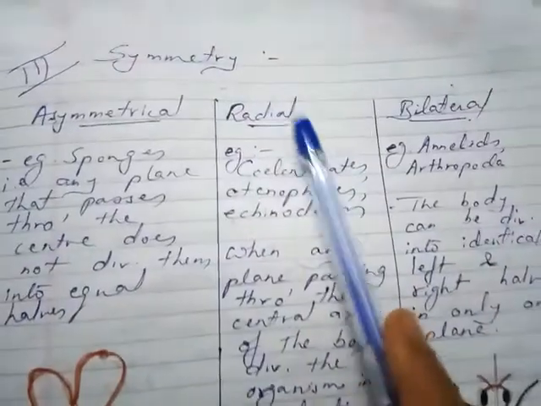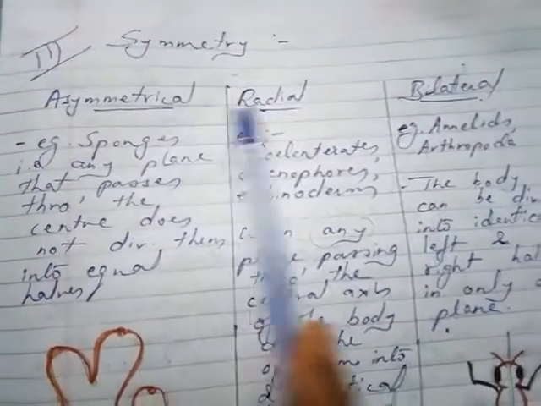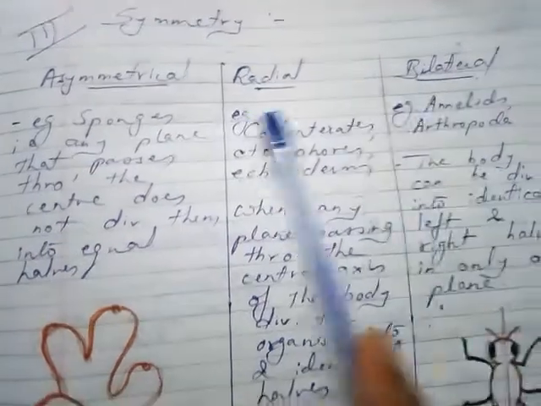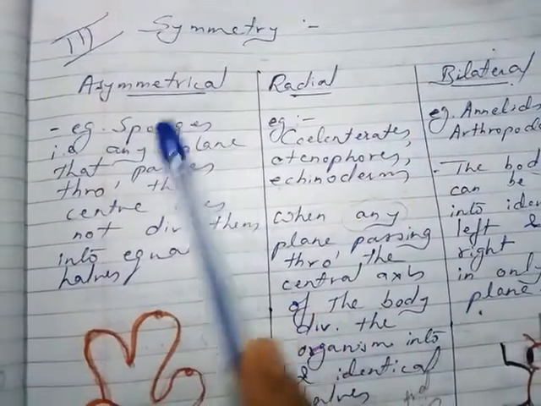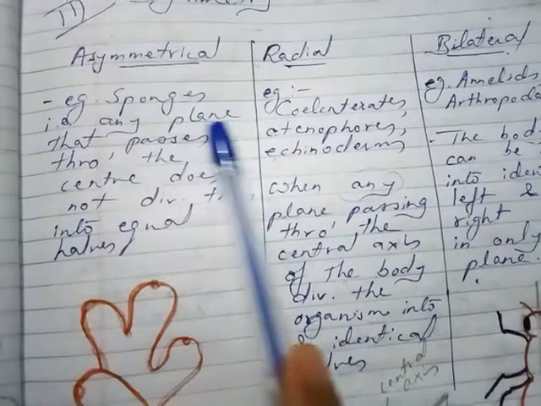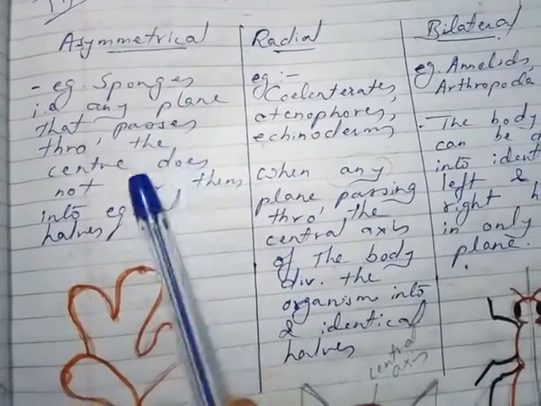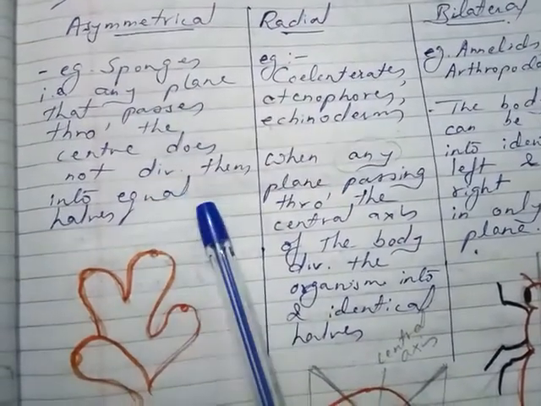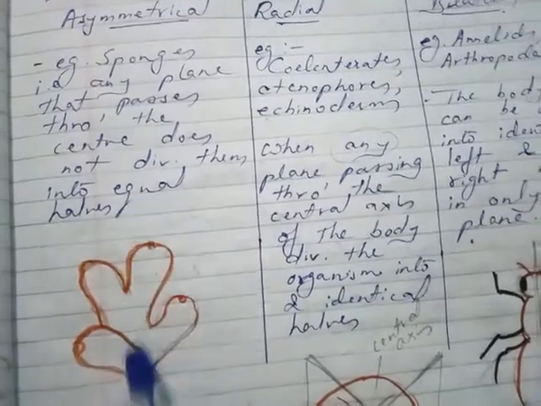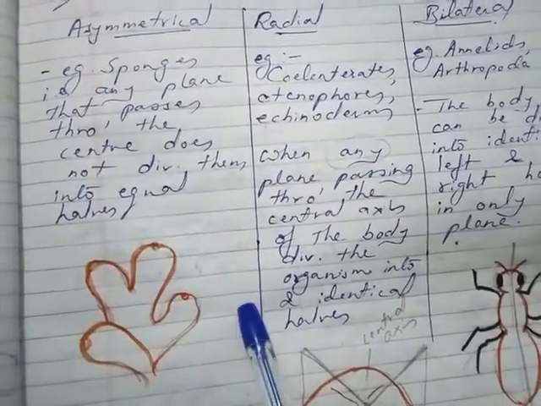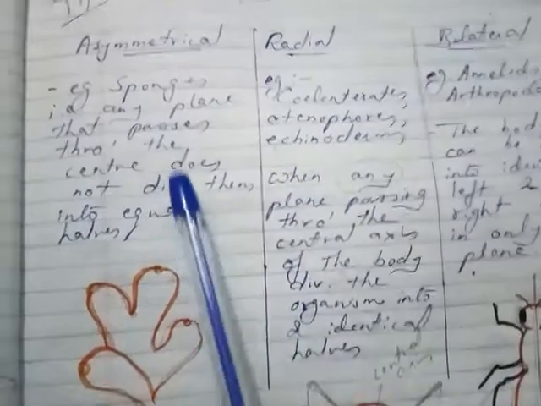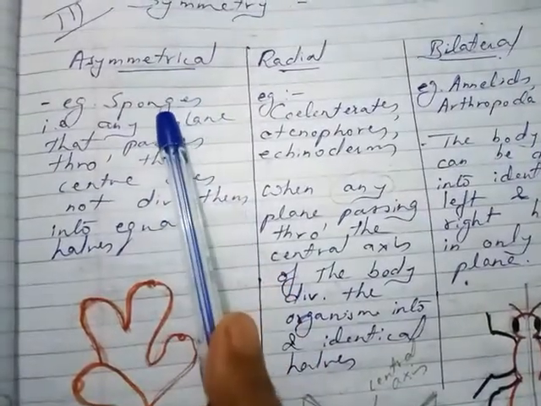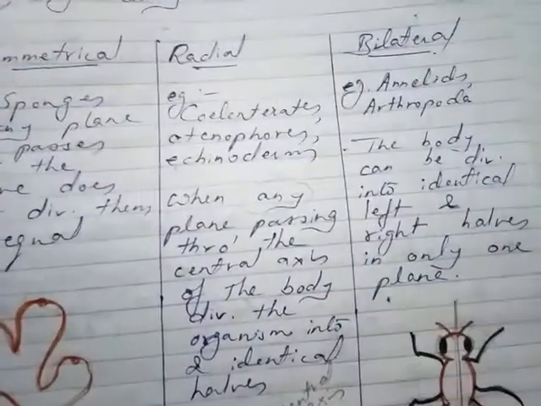Then the next feature is symmetry. Symmetry can be asymmetrical, radial or bilateral. Let us see one by one. Asymmetrical, example sponge. That is, any plane that passes through the center does not divide them into equal halves. If we cut this way or this way, they are not divided into equal halves. That is called asymmetry. Example is sponge.